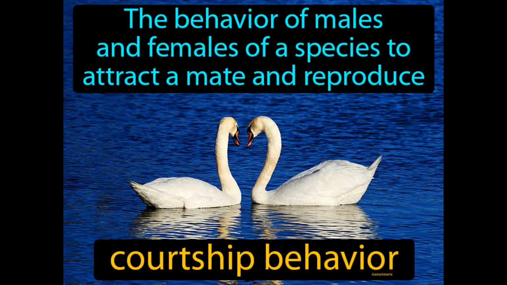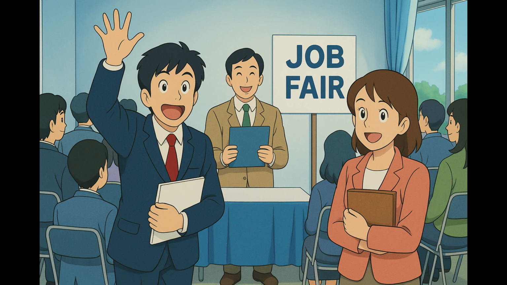The behavior of males and females of a species to attract a mate and reproduce. Courtship behavior. Courtship behavior is the set of actions or signals animals use to attract a mate for reproduction. Imagine you're at a crowded job fair, trying to stand out among dozens of candidates to catch the attention of potential employers. This scenario is quite similar to courtship behavior in the animal kingdom, where males and females engage in specific actions to attract a mate.